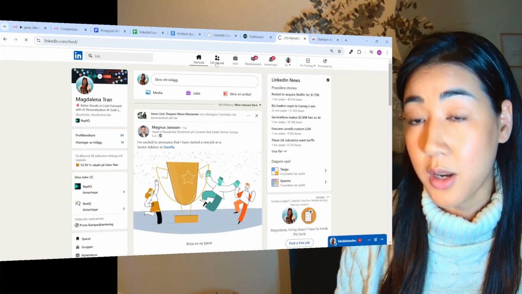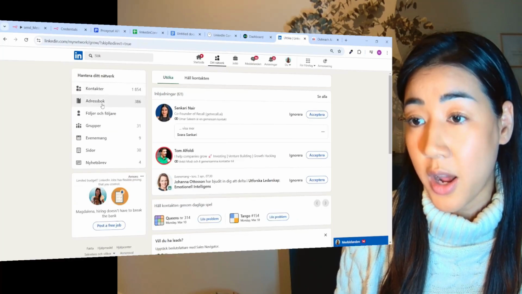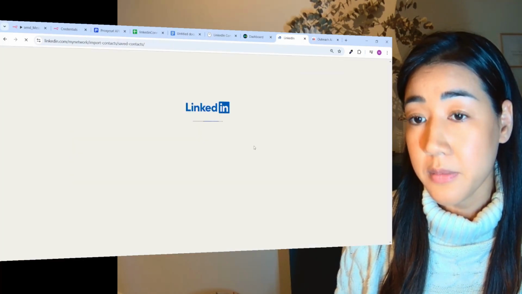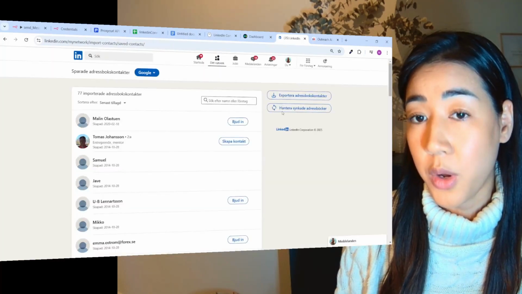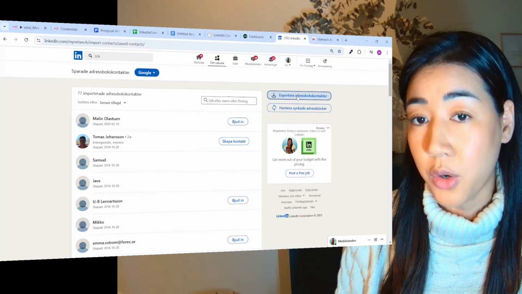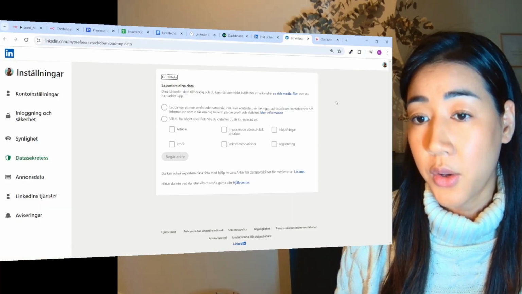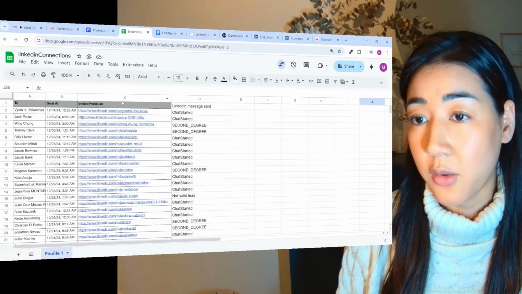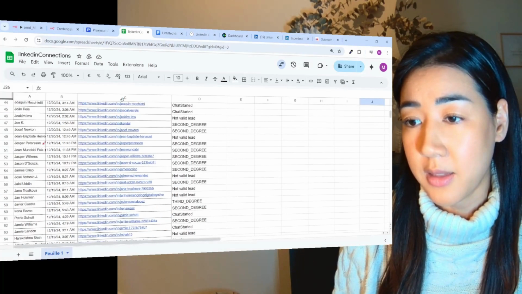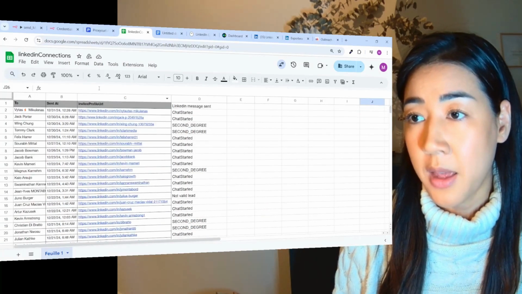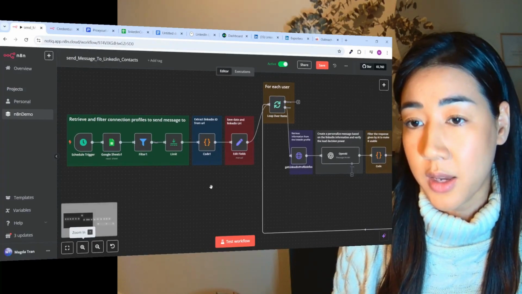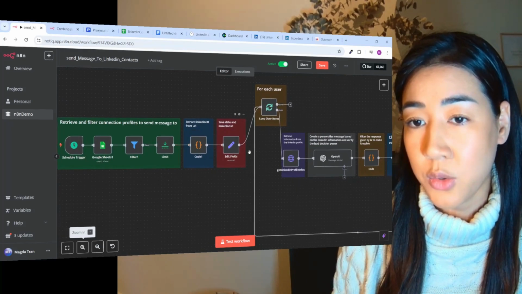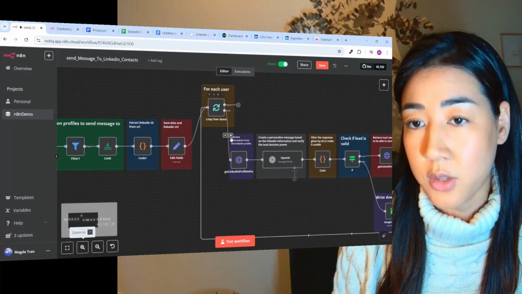And then we are going to retrieve your connections, and you do that by going to LinkedIn. You go into your network, and then you're choosing your address book right here. And when you're here, you can then export your contacts right there. And here you're just going to choose your invitations. And when you've downloaded this file, you're going to get a file that looks something like this with all of your connections. And in the next step, we're going to extract the data that we need to go forward into this flow right here.